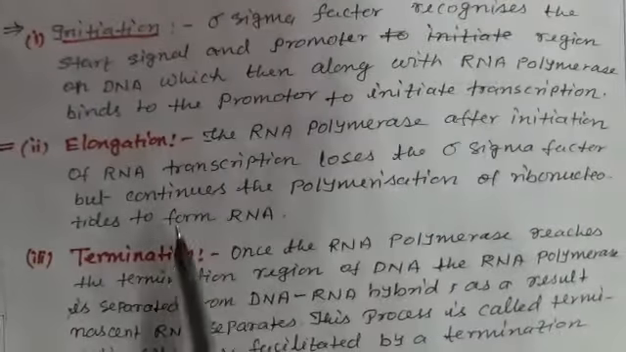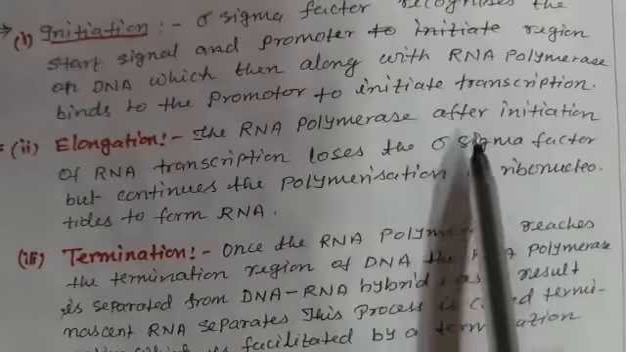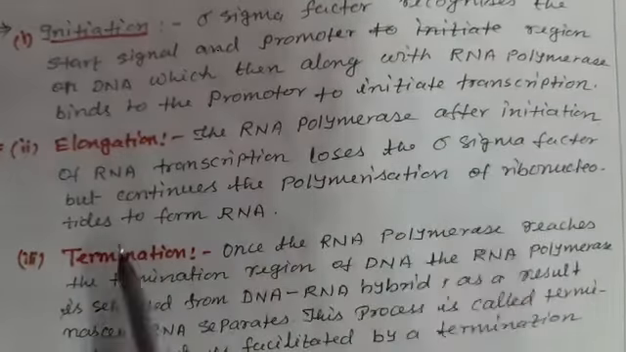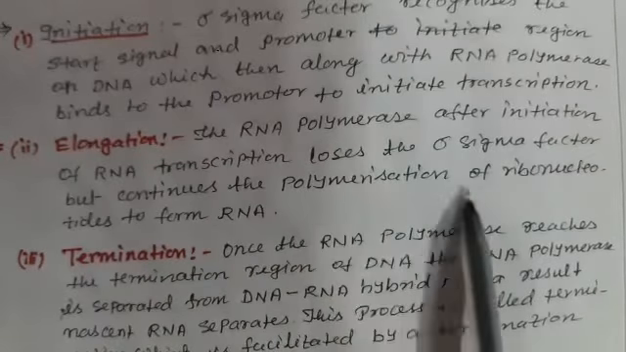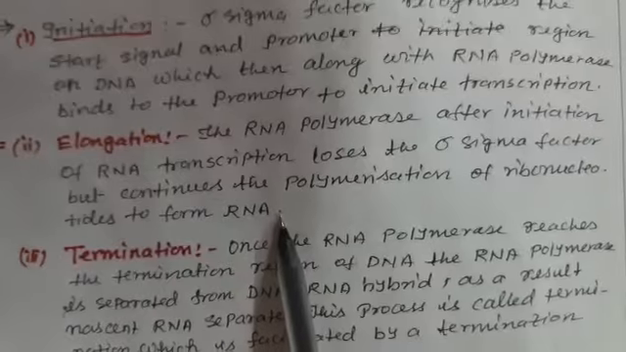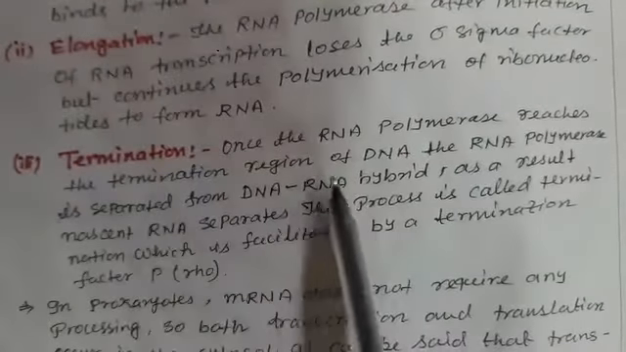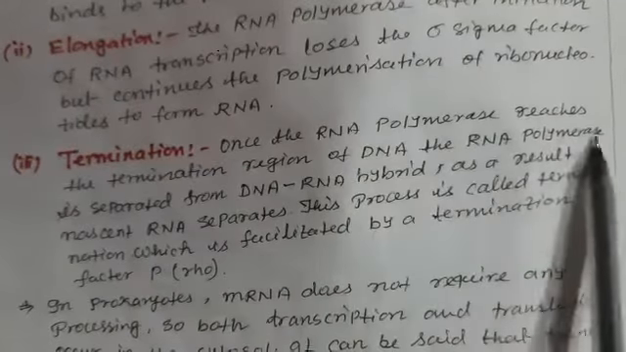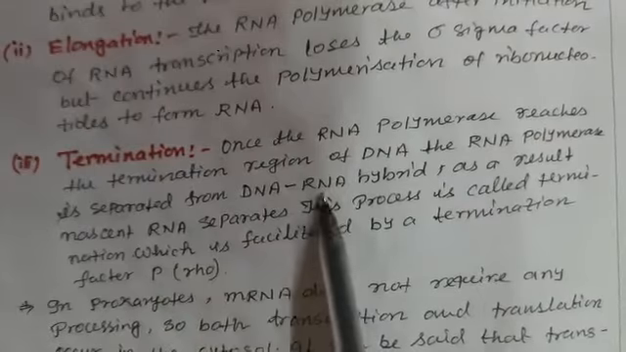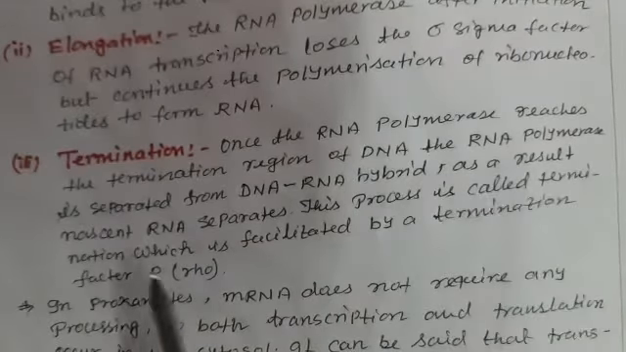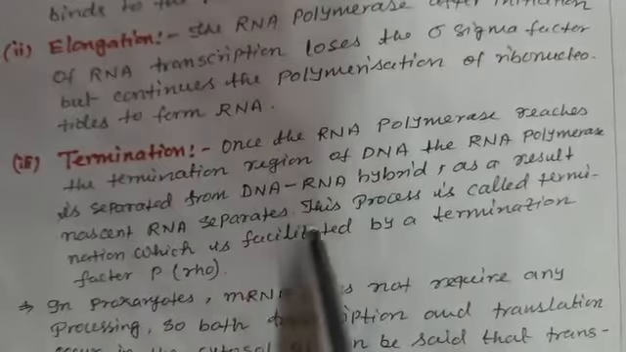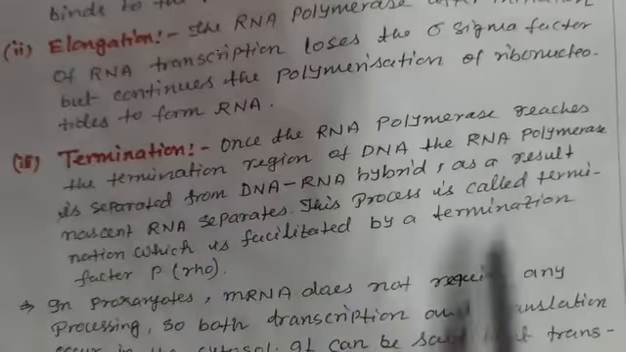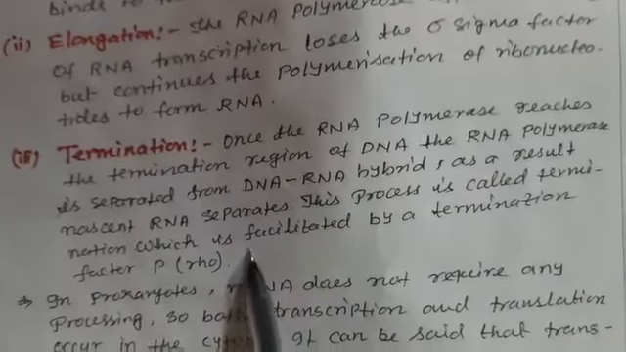The next one is known as the elongation. The RNA polymerase after initiation of RNA transcription loses the sigma factor but continues the polymerization of ribonucleotides to form RNA. Termination. Once the RNA polymerase reaches the termination region of DNA, the RNA polymerase is separated from the DNA RNA hybrid. As a result, nascent RNA separates. This process is called termination, which is facilitated by a terminator factor that is known as the Rho factor.